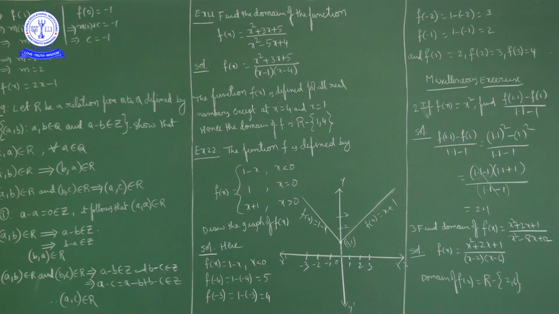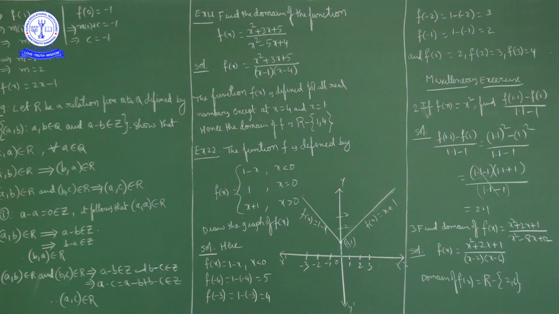I will repeat once again. Here the question is: f of x is equal to x square. Find f of 1.1 minus f of 1 upon 1.1 minus 1. Now f of 1.1 means in place of x you write 1.1. So 1.1 whole square minus f of 1 which is 1 square, upon the denominator as it is, 1.1 minus 1. The numerator is in a square minus b square form, a minus b into a plus b. So 1.1 minus 1 into 1.1 plus 1 upon 1.1 minus 1. The numerator and denominator 1.1 minus 1 get cancelled, so the answer is 1.1 plus 1, which is 2.1.